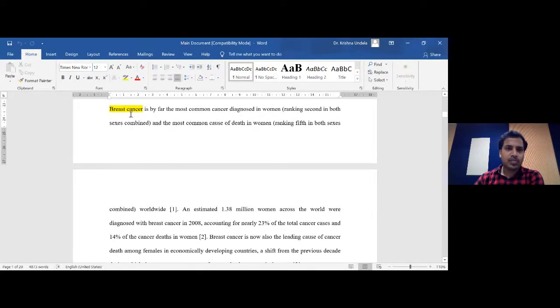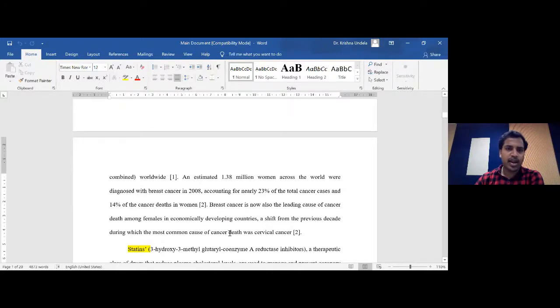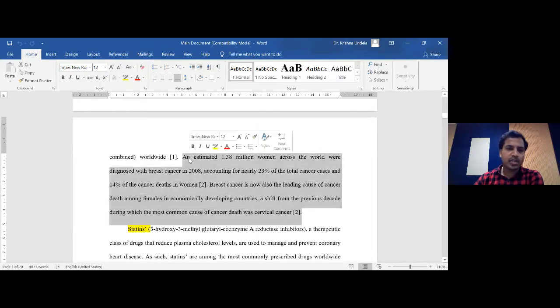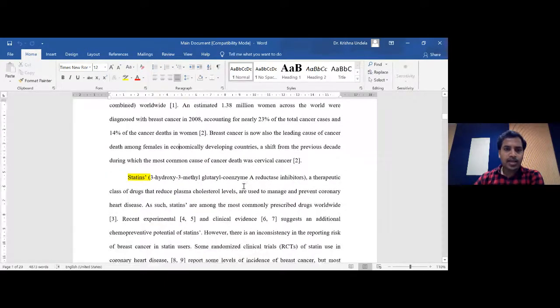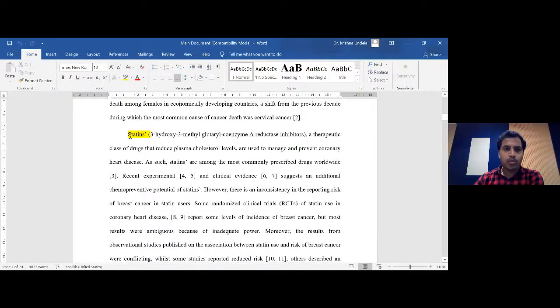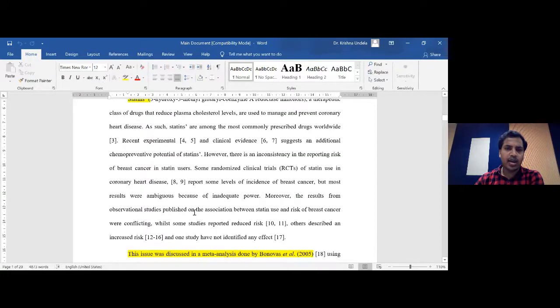That's the reason in the first paragraph we clearly explained breast cancer: what is breast cancer, what's the prevalence of it, and how it has spread throughout the world and some other countries. So we mentioned some basic introduction about breast cancer in the first paragraph of the introduction. The second paragraph is separately about statins: what statins are, for what purpose we currently use them, how they are linked with cancers in general, and how they are linked with breast cancer.